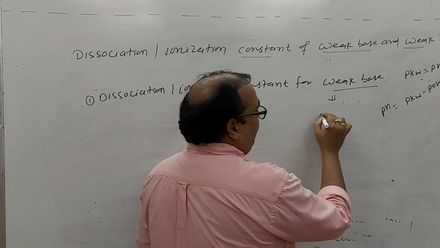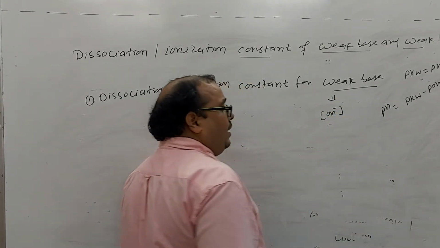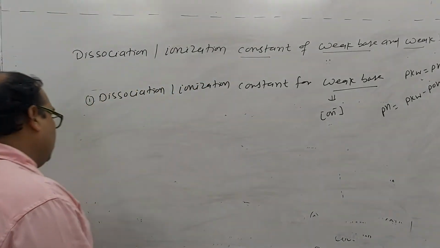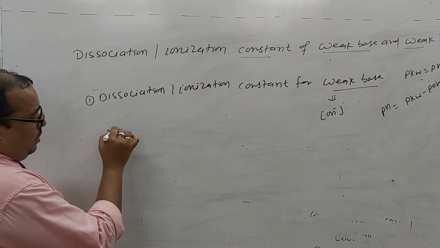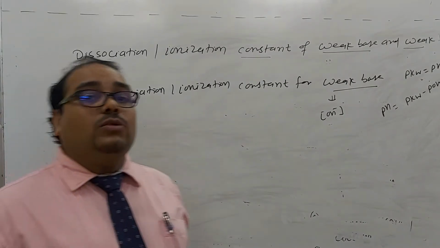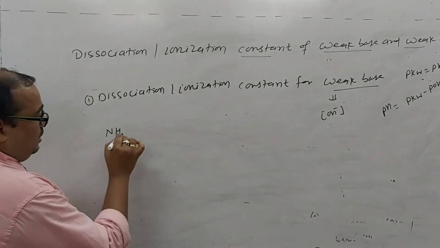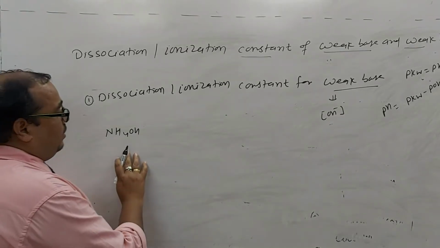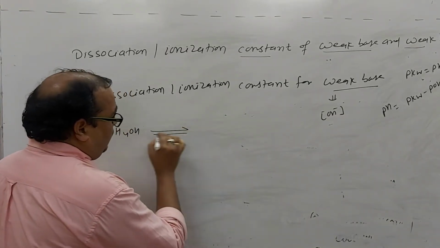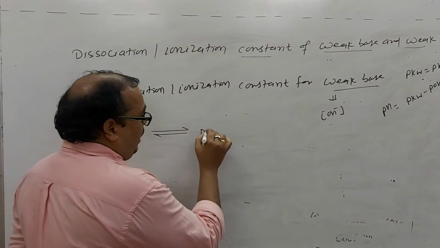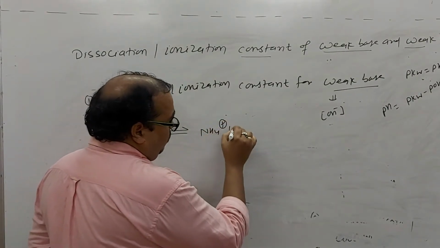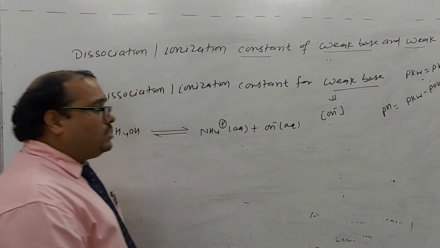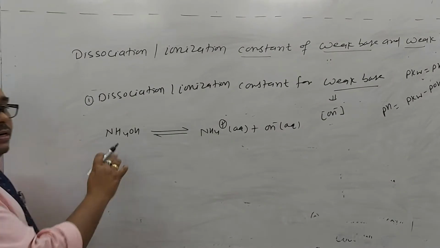What will a weak base give? Obviously it will give hydroxide ion concentration. So let's start. Suppose you have dissolved ammonia in water. What will it form? It will form ammonium hydroxide, dissolved in water. So it will form the aqueous ammonium ion plus the aqueous hydroxide ion. Is it okay? How is it formed?